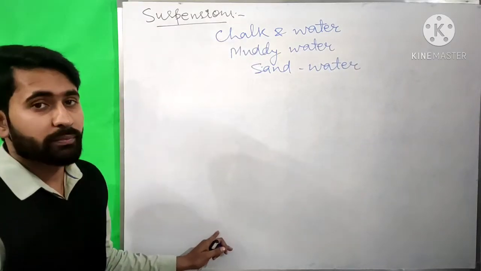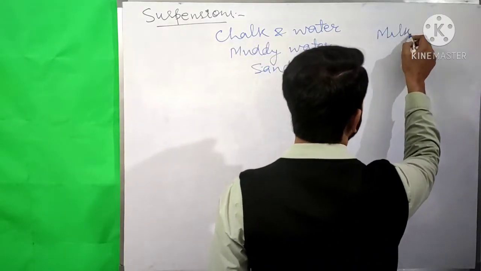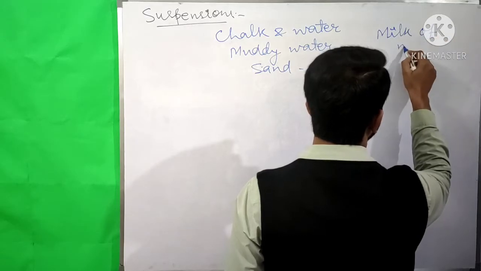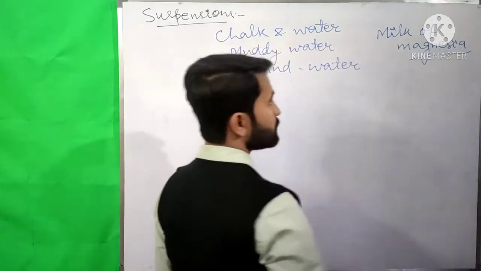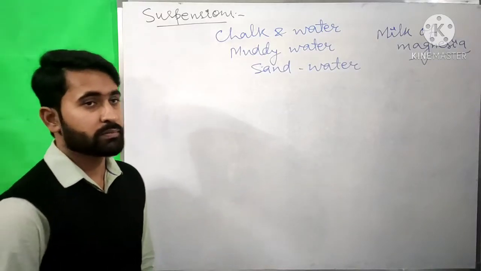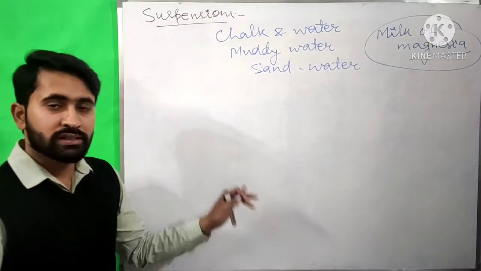Like the milk of magnesia, that is used for treating indigestion, contains magnesium hydroxide. So the milk of magnesia is also a suspension.